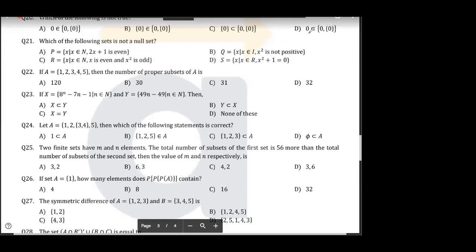Right? Okay, chalo. Next is 23. So we have x is a set of this. Y is a set of this. Then x is subset of y, x is superset of y. Okay. Now अब बताओ, यहाँ पे simple है, simple. तुम n का एक दो वैल्यू रख के देख लो एक बार, नहीं तो ये अच्छा क्वेश्चन है, स्टार मार्क कर लो. 23 स्टार मार्क कर लो.